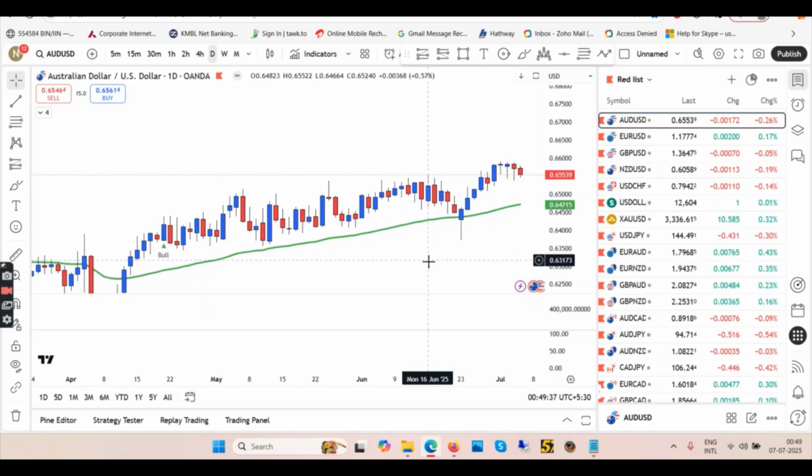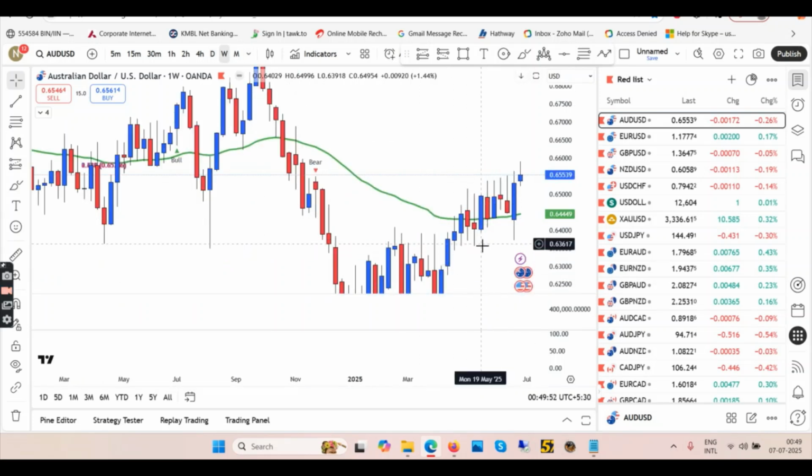So you can use this AUDUSD analysis for NZDUSD trading as well. I don't record separate videos for NZDUSD. So just in case you want to trade NZDUSD, use the same analysis for AUDUSD, which I'm doing right now. So let's start with the weekly time frame in the top-down approach.